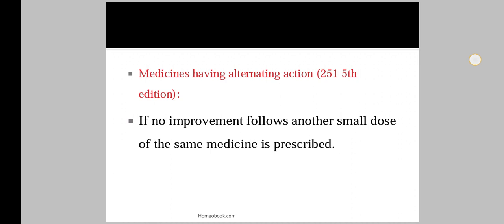Now the third important point regarding the potency, that we will see in part 2.